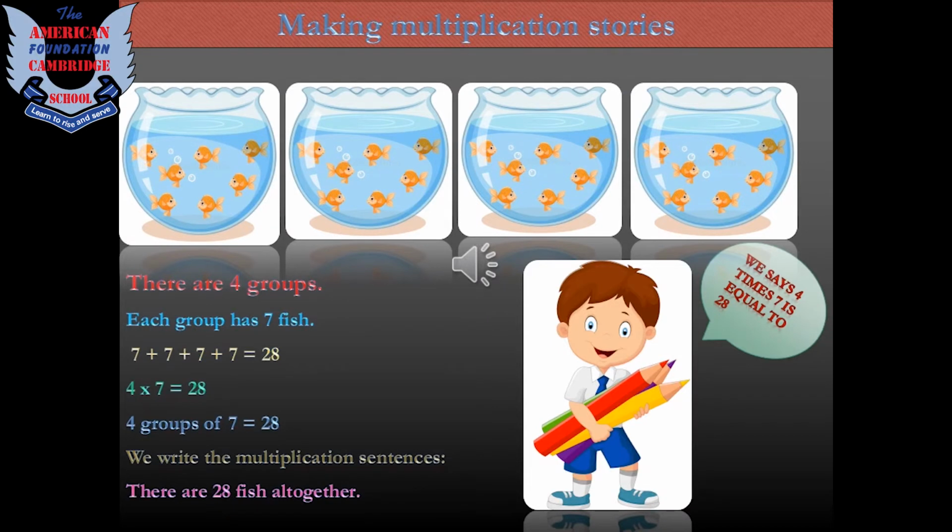Children, here is another example. As you can see on your slide, there are 4 groups of fish. Each group has 7 fish in it. Right? So what will we do, children? We can get the answer 2 ways, by adding or by multiplication. But as we are doing multiplication, we will multiply number 4 with 7. We will read the table of 4 7 times. When we read the table of 4 7 times, the answer would be 28. It means there are a total of 28 fish altogether.